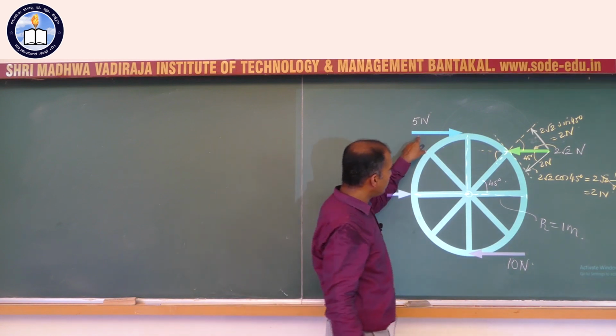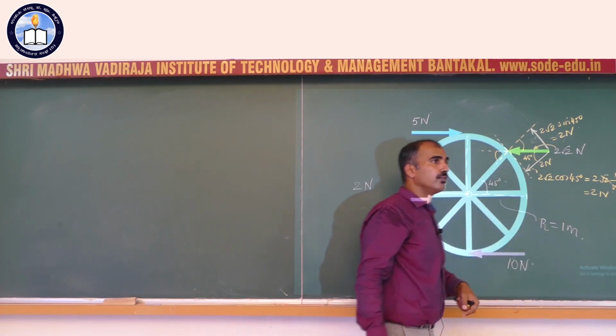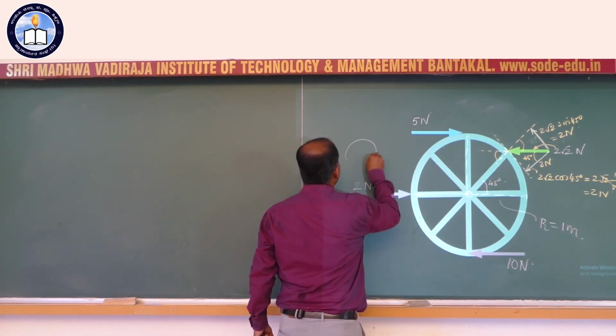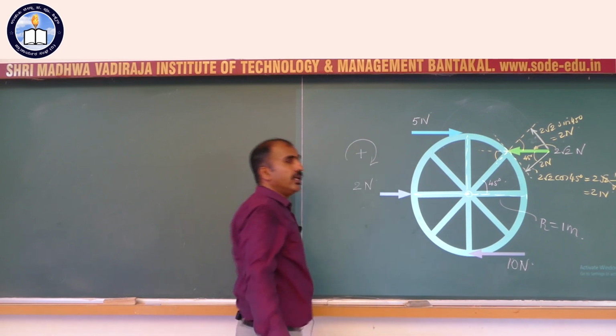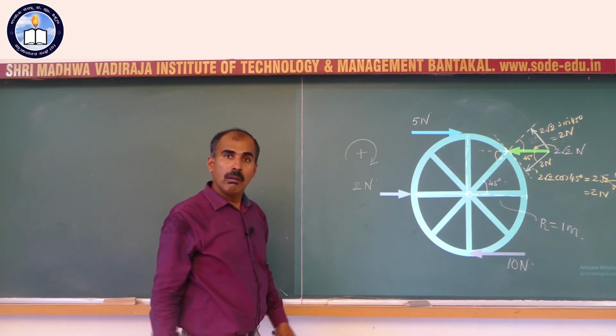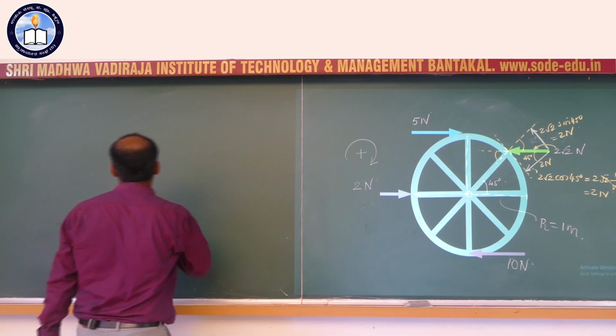We have to find the torque of the 5 Newton force, the torque of the 10 Newton force, and the torque of this 2 root 2 Newton force. Okay, we shall consider any torque that tends to rotate the wheel clockwise as positive, and any torque that tends to rotate it anti-clockwise as negative. So, what is the total torque?